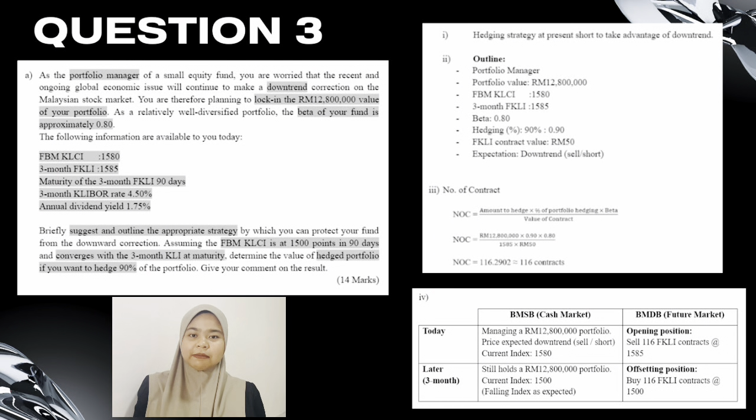Now, we calculate the number of contracts. The formula for the number of contracts is amount to hedge times percent of hedge times beta, then divide by futures price times contract multiplier. So, RM 12.8 million times 0.90 times 0.80 divided by 1585 times RM 50. So, we will get about 116.29 and we round it to 116 contracts.